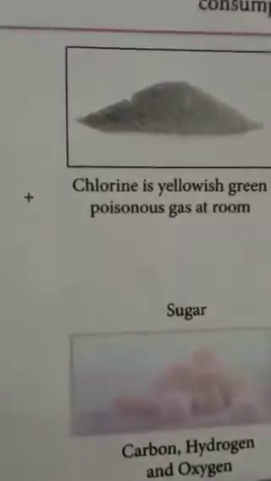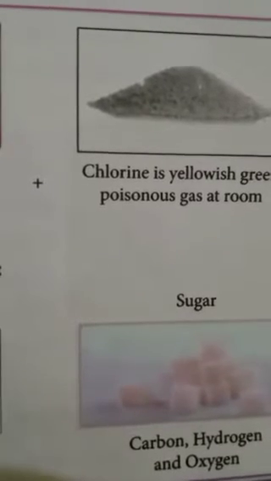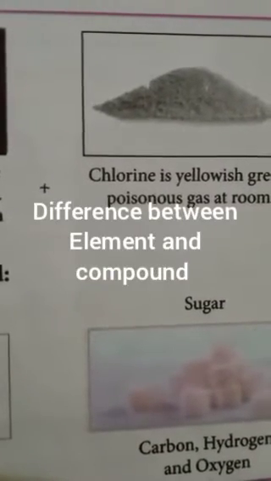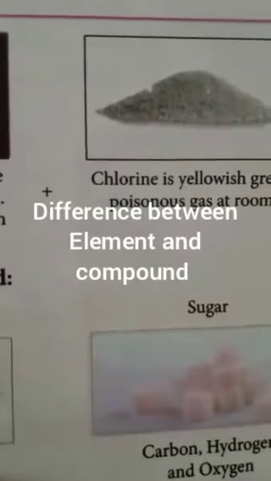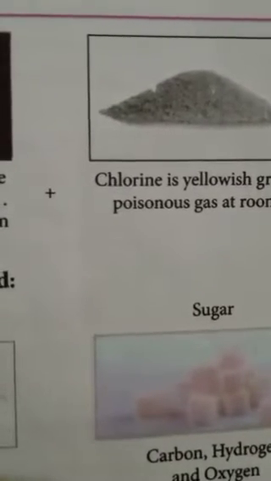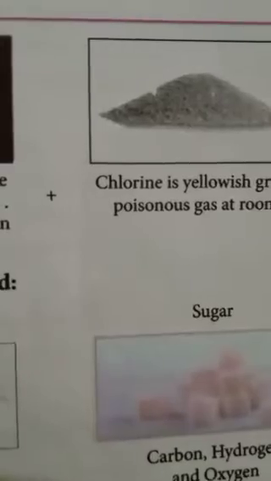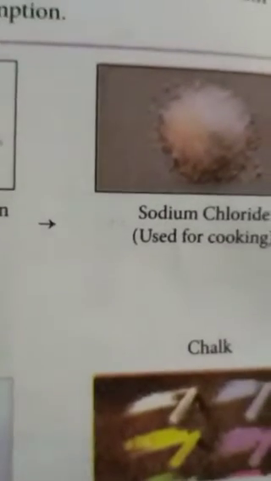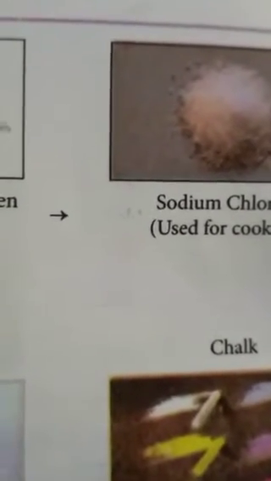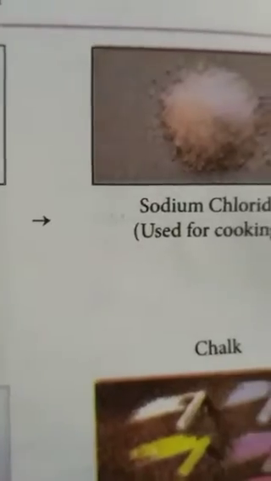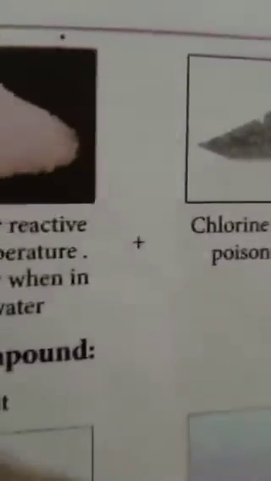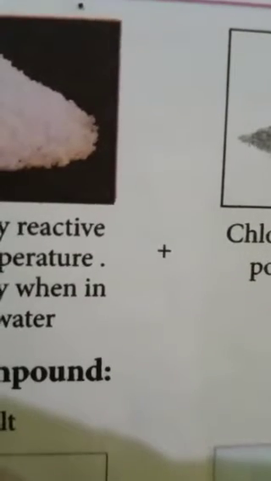Next, the difference between an element and a compound. An element is the simplest substance. For example, hydrogen is one element, H. Oxygen is one element, O. A compound is a chemical substance formed by the chemical combination of two or more atoms.